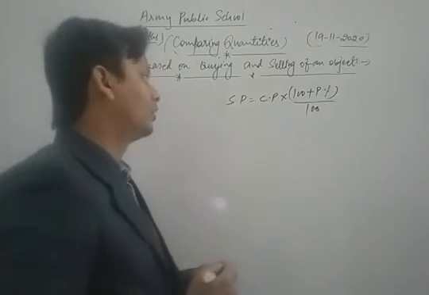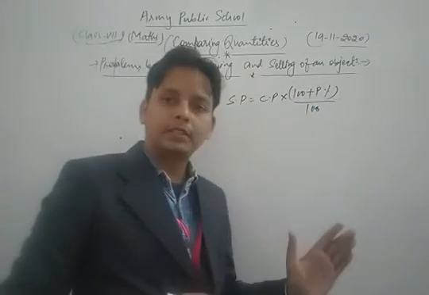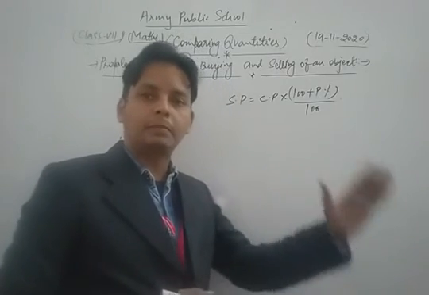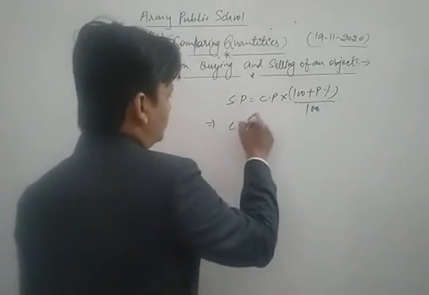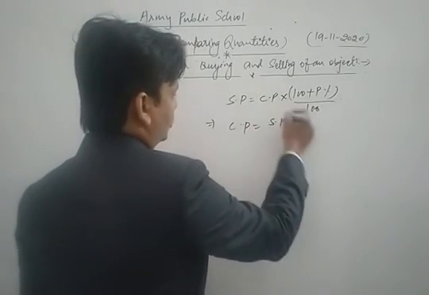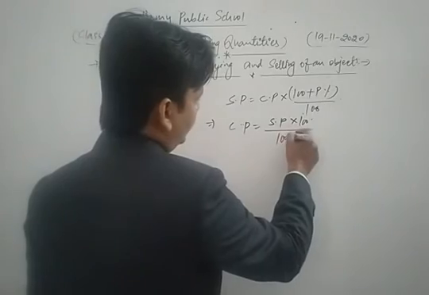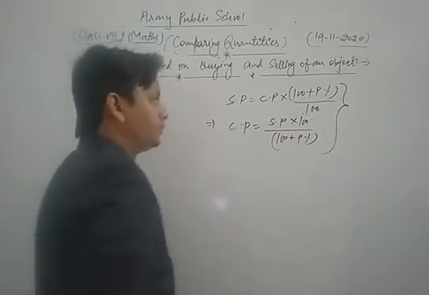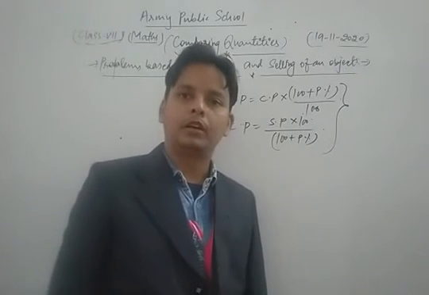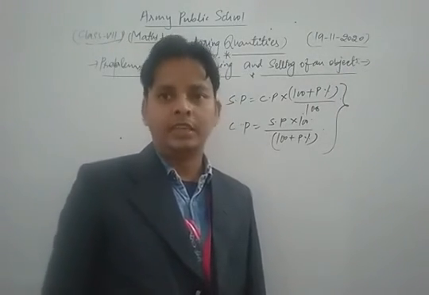This is the formula for the selling price when cost price and profit percent are given. From there, by cross multiplication, we get the cost price also: cost price is selling price into 100 upon (100 plus profit percent).